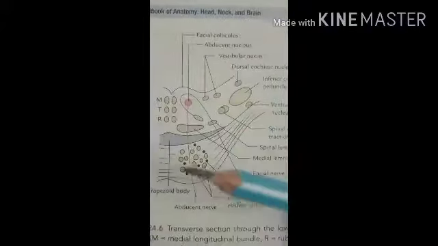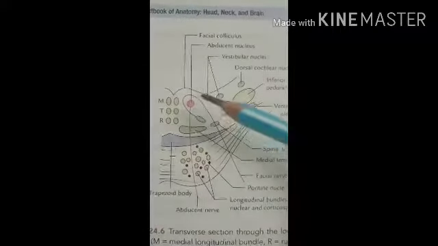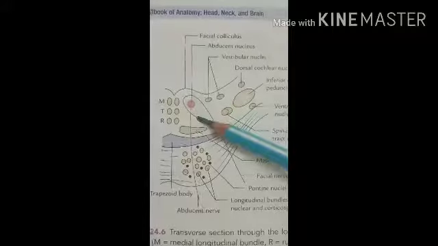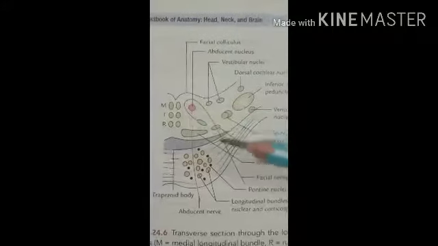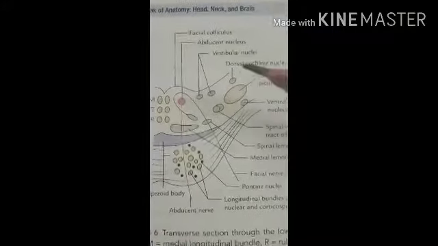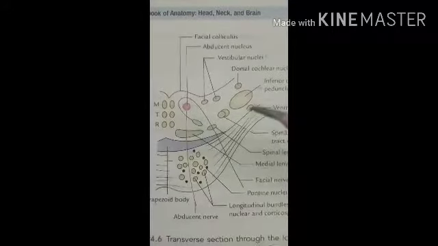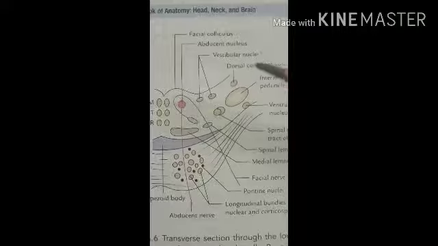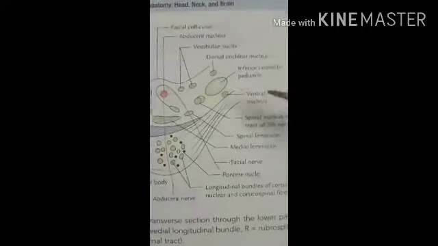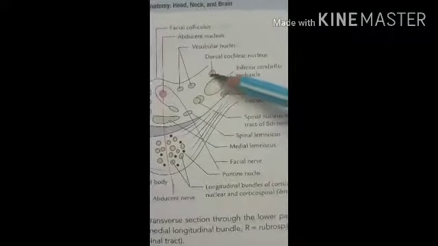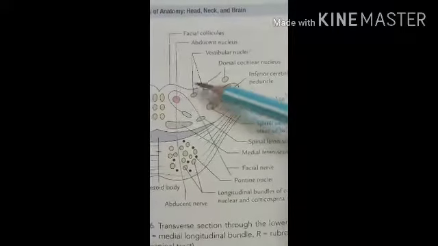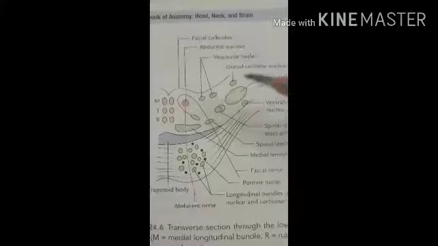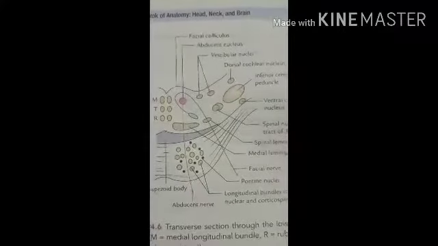The gray matter shows the nucleus of the abducent nerve, here in red, the nucleus of the facial nerve, and the nuclei of the auditory nerve. The auditory nerve includes two nuclei, the vestibular and the cochlear, because the nerve is also called the vestibulocochlear. Here you can see the cochlear nuclei, these two, and these two are the vestibular nuclei. So these three cranial nuclei are present in this transverse section.